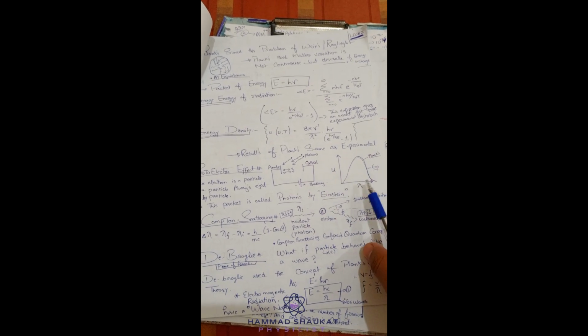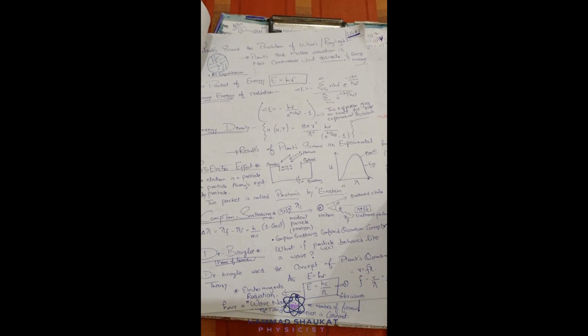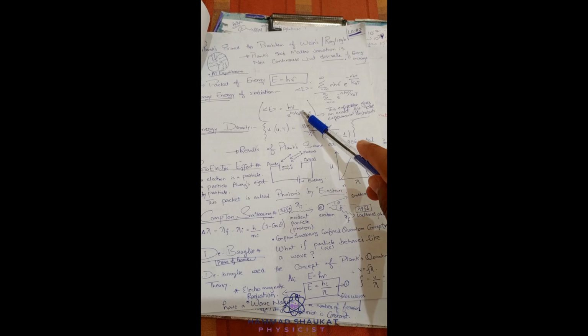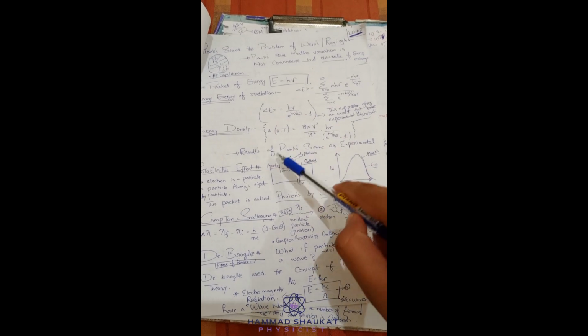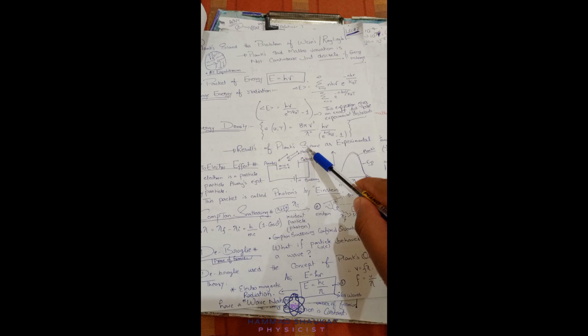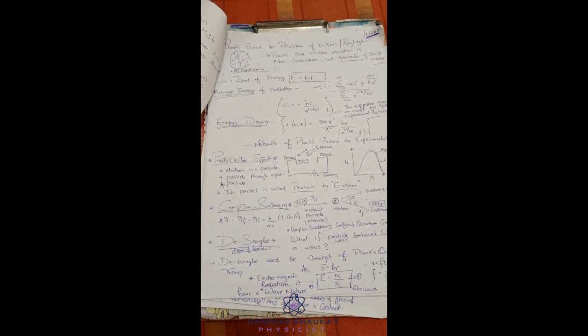So the results of Planck are the same as experimental. As I already told you, Rayleigh-Jeans and Wien did some experiments, and their values are not equal to the experimental values. That's why both laws fail. Then Planck came, resolved this issue, and derived a relation for average energy, and once he plotted this energy, he got the same results as experimental. So we can say Planck's law is perfect for the energy of radiation, the energy of light.